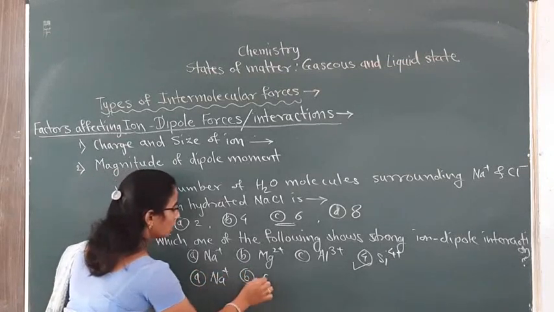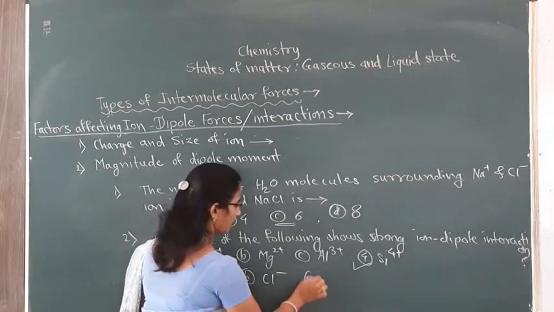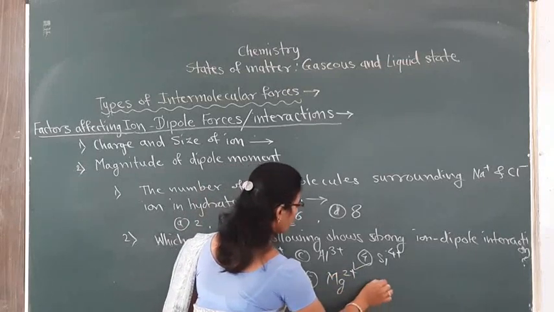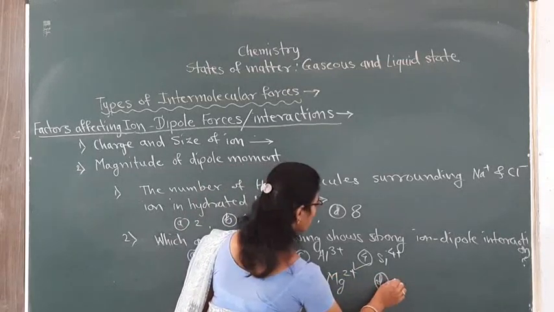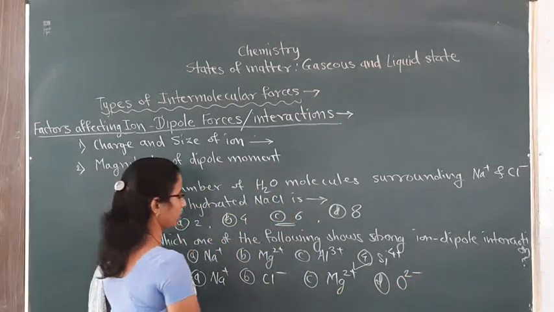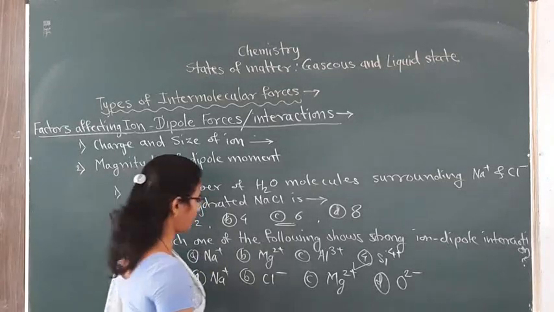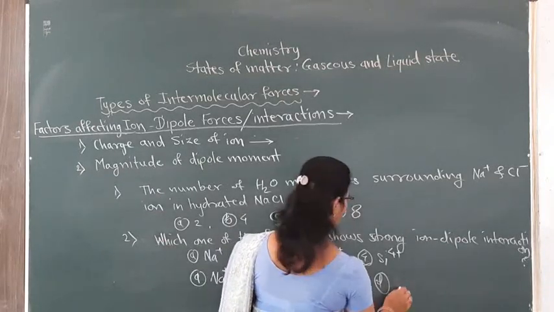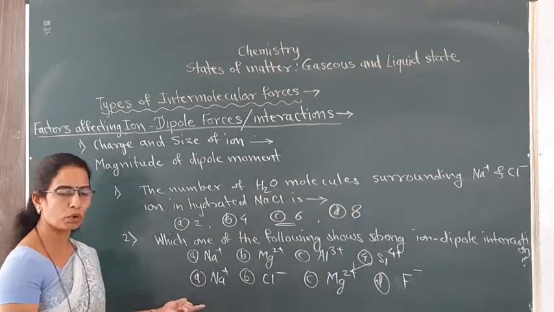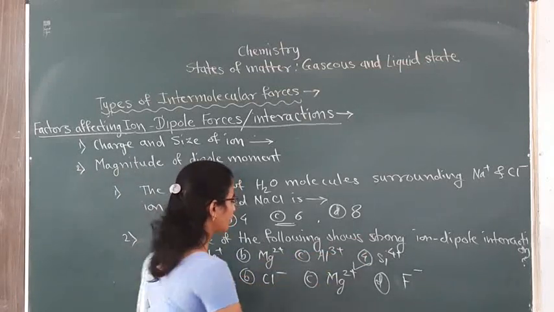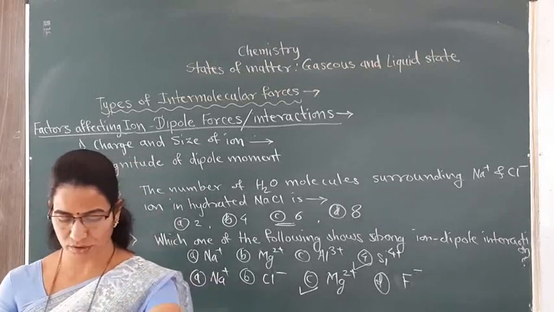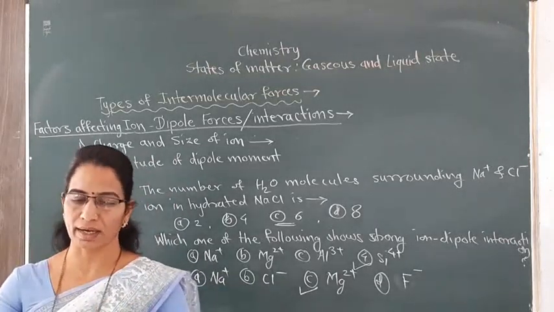Sometimes they may give the cations and anions like this. Na plus, Cl minus, suppose here they give Mg2 plus, and the next one, suppose they give O2 minus. So which ion will show strong intermolecular interaction? Greater the magnitude of charge. Instead of O2 minus here, I will take the option as F minus. So which ion will show more magnitude of ion-dipole interaction? Obviously this one. So though the options are changed, you have to give the correct answer.